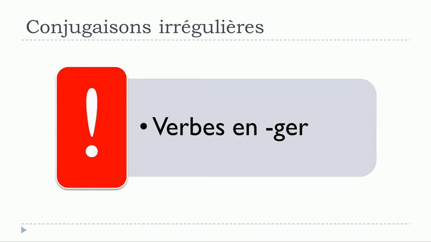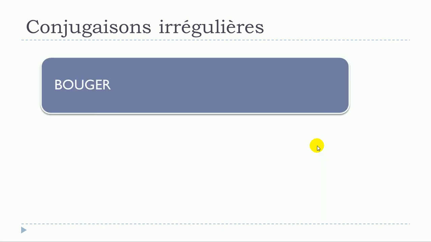I mean, for the endings, it won't be really a problem, but for some subgroups, we will have some modifications, and this is one of the subgroups that we will talk about, verbs ending with GER, and we'll see the reason why we've got these modifications.